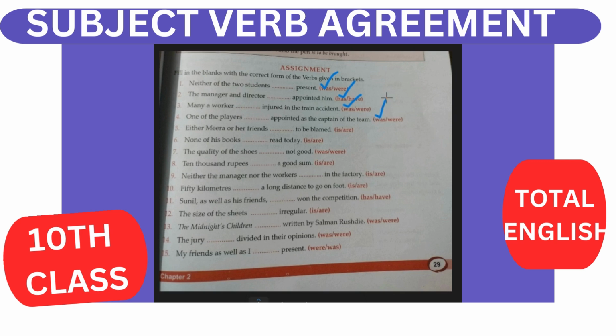This is was. Either Mira or her friends. If either or is given, it will agree with the second subject, that is friends. Friends is plural, so this is your are. Either or, neither nor agrees with the second subject. So friends is plural, so are. None. None is your singular.